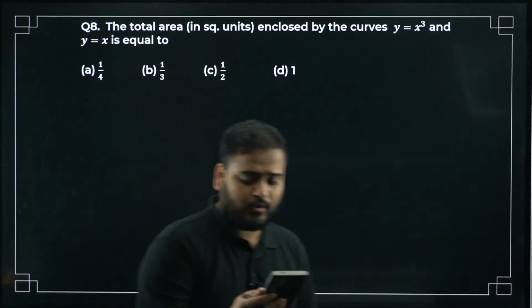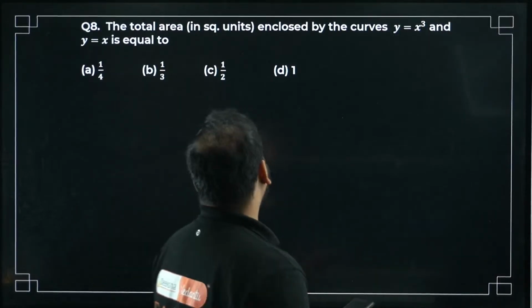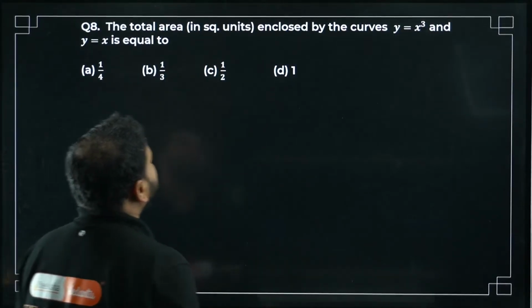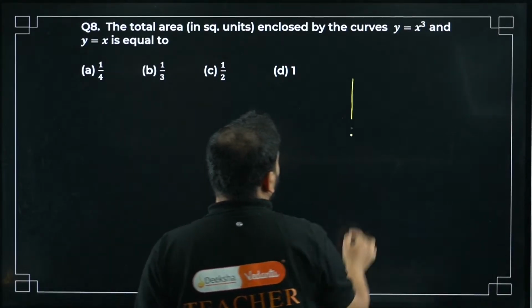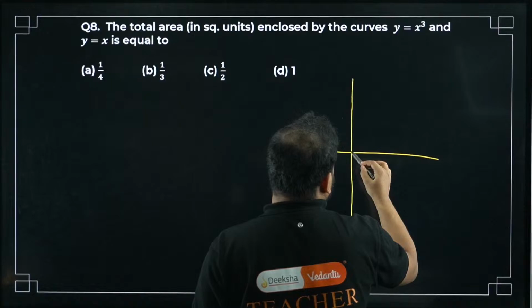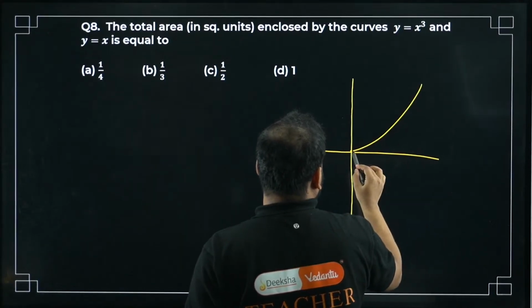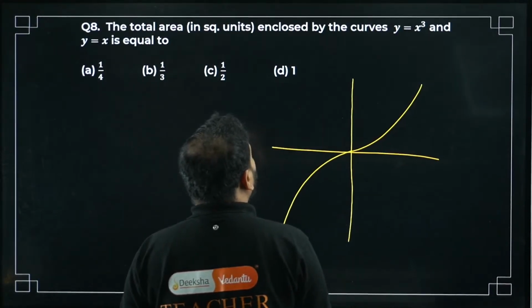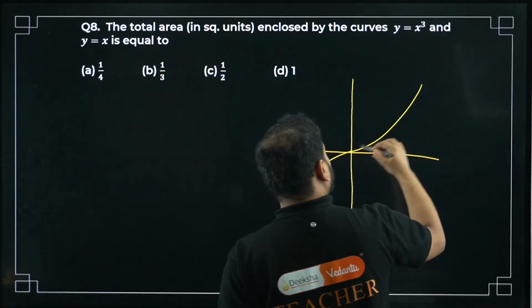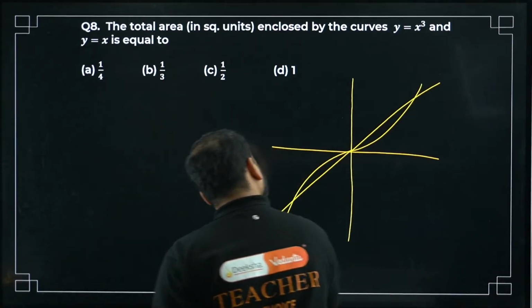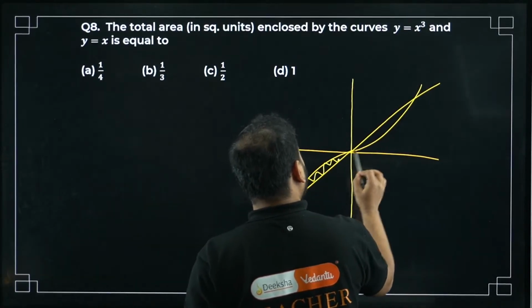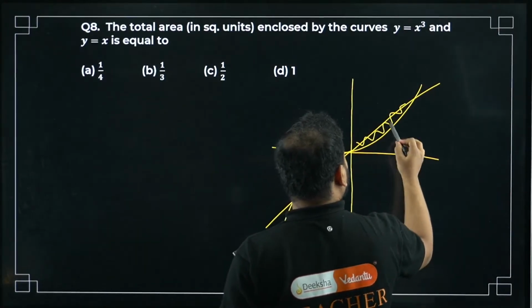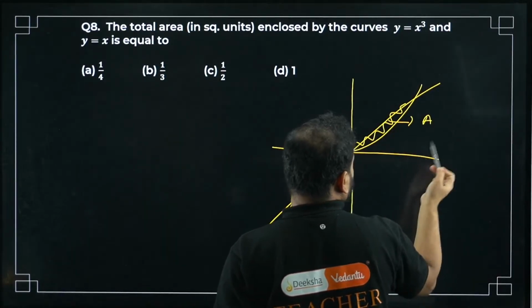So let's solve question number 8 now. The total area in square units enclosed by the curves y equal to x cube. This is a curve, right? And y equal to x. Something like this. You can see this is symmetric. So just find one of the areas and multiply by 2. So I'll find this area and multiply this by 2.